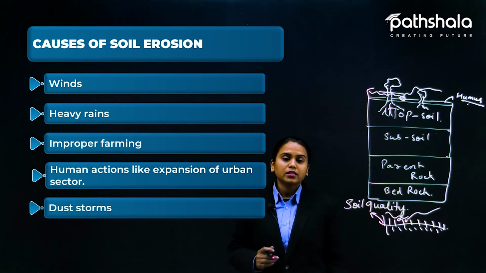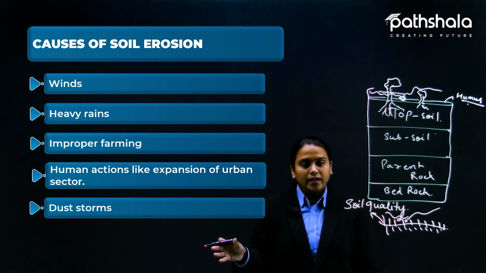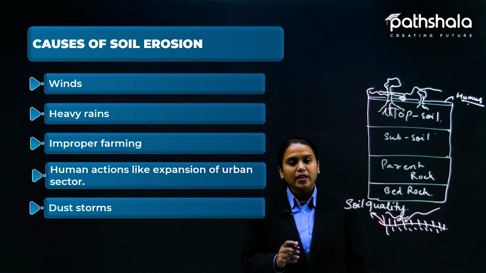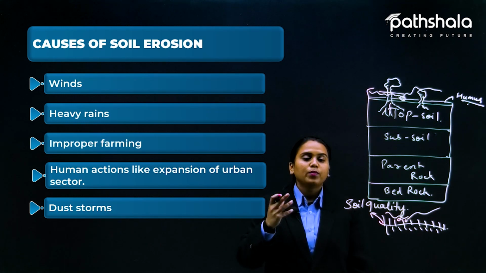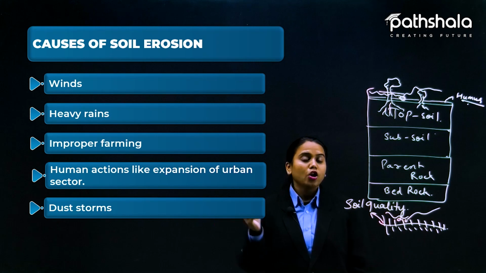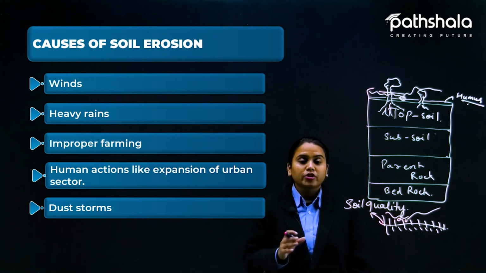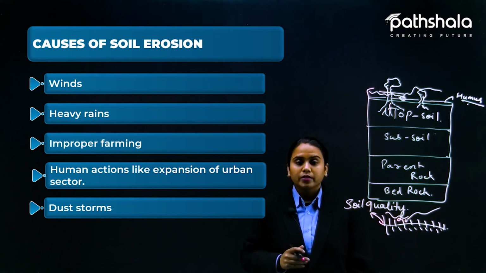Now next is dust storms. So dust storms, storms come. This is again a natural calamity, it is not a human action. Storms sometimes carry a lot of soil away with them. That is again very bad, and during dust storms a lot of crop production also gets damaged. So this is again a loss for farmers. So students, I hope these causes of soil erosion got explained.